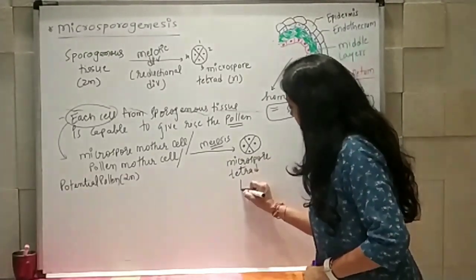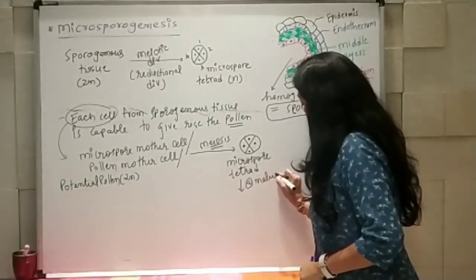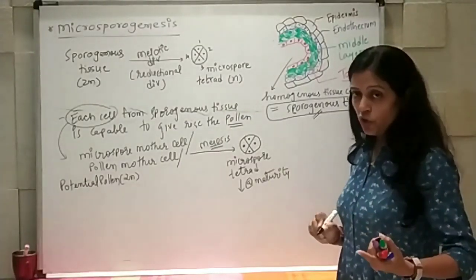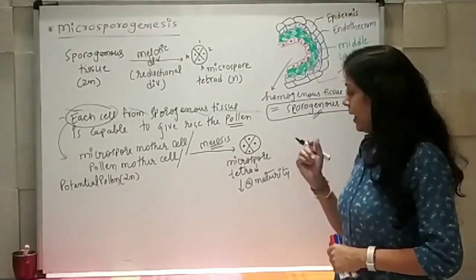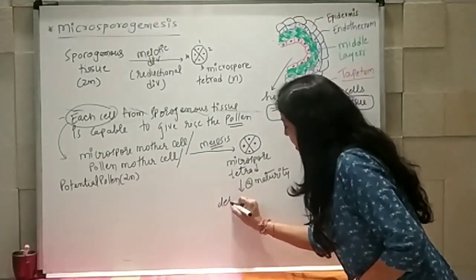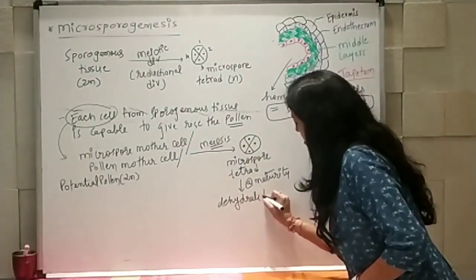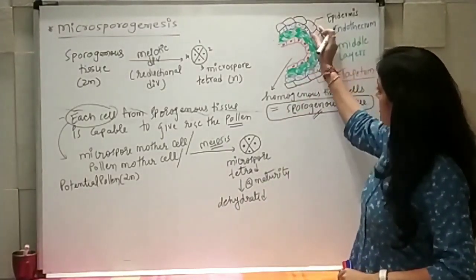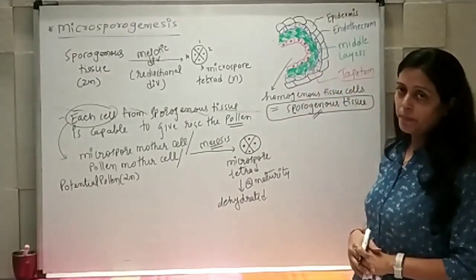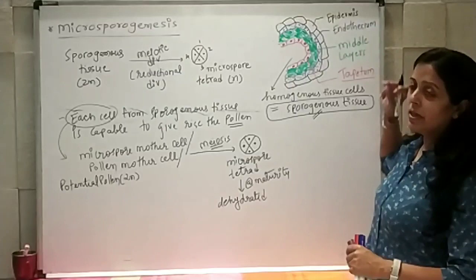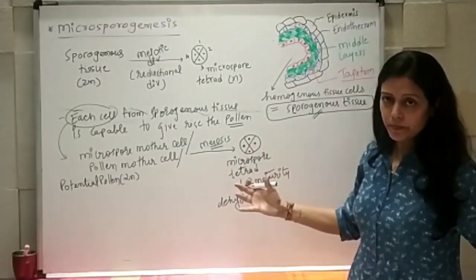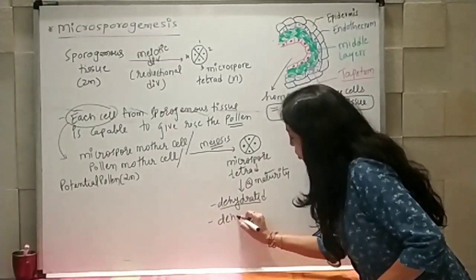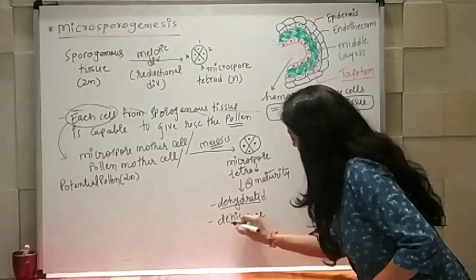Now at maturity, when the anther gets mature, at that time it will get dehydrated, and sooner or later the outer 3 layers of microsporangium, those are epidermis, endothecium and middle layers, get dehisced. So first of all they get dehydrated and the dehiscence process takes place.